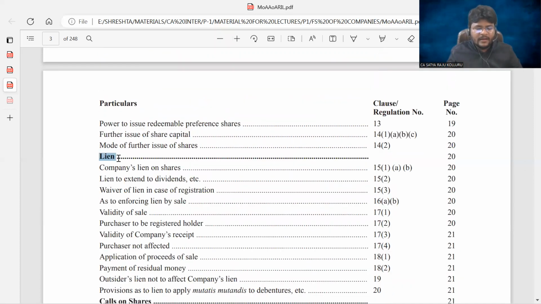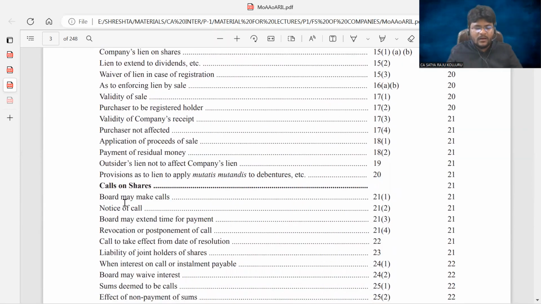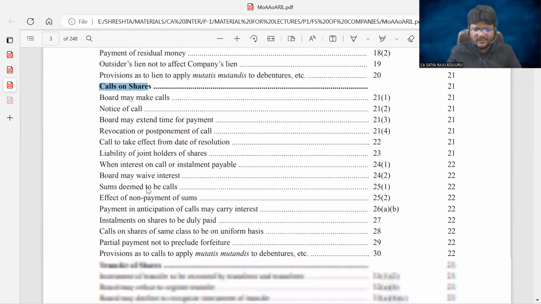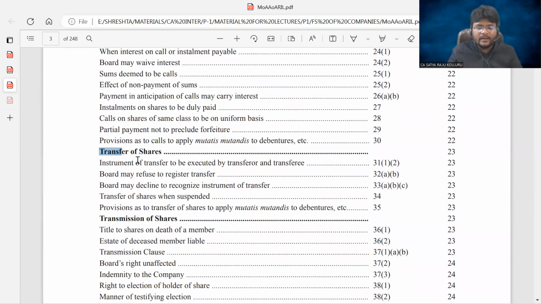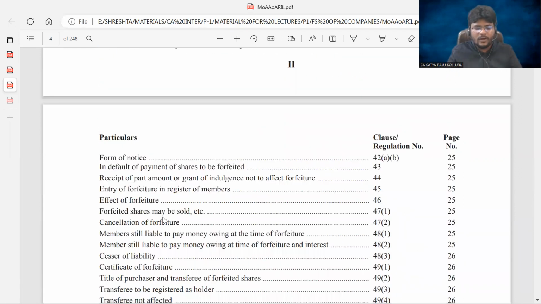Next, lien. Lien means like mortgage. How the calls on shares are made. At this stage, you may not appreciate each and everything. Just you can watch this. How we can make the transfer of shares. How the transmission of shares is going to occur.